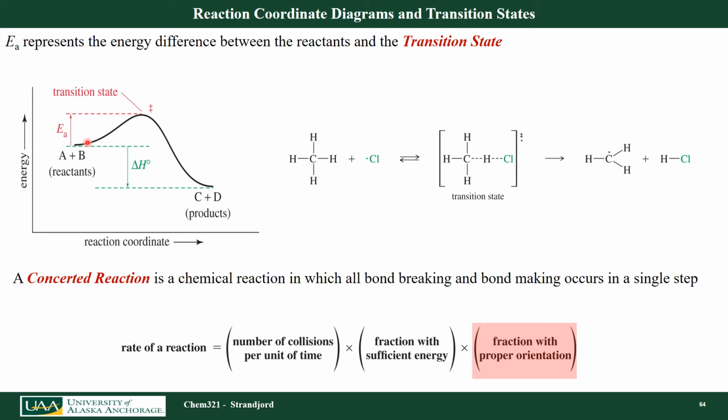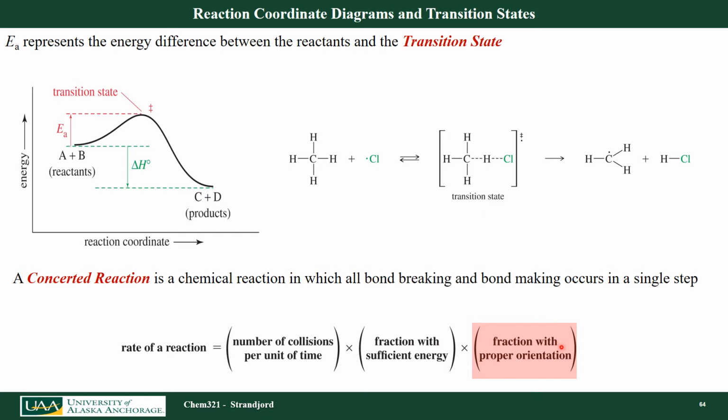Notice that my barrier here from going from reactants to products is considered my activation energy. That's how much energy is required, because in order to get to my products, I have to go over that. This double bar here is actually the transition state. This is considered a concerted reaction, meaning that I'm making bonds and breaking bonds at the same time.